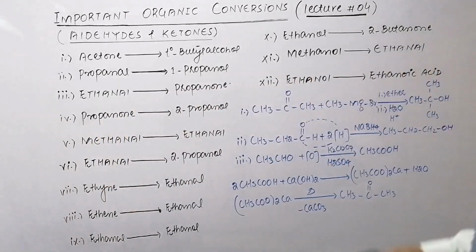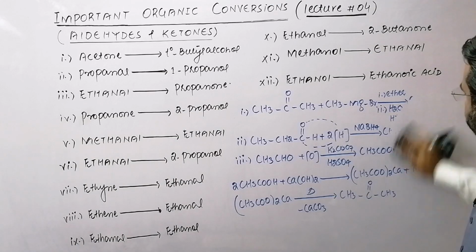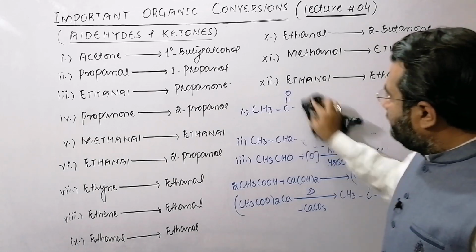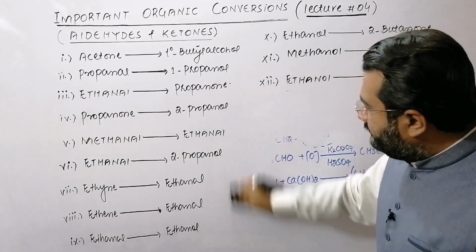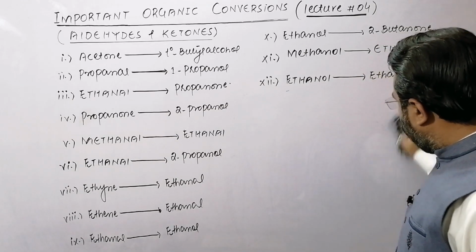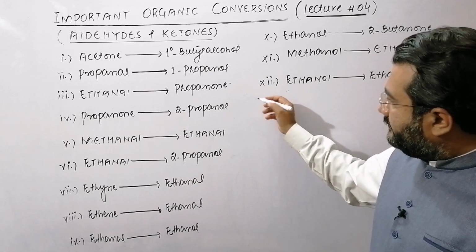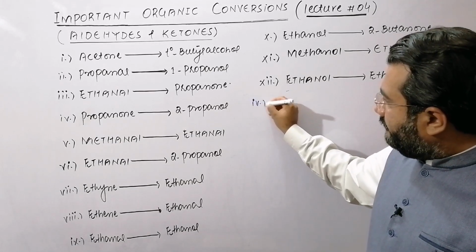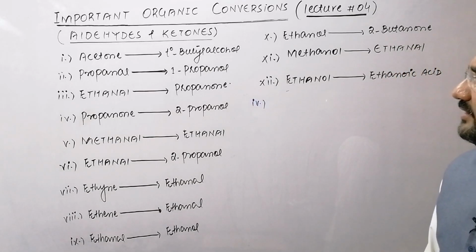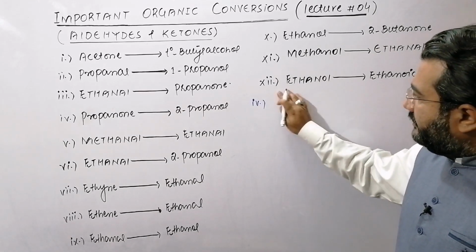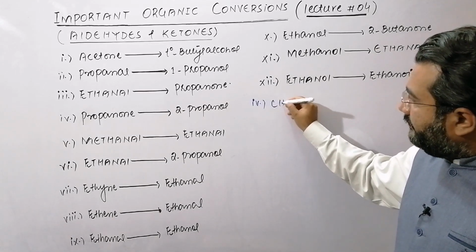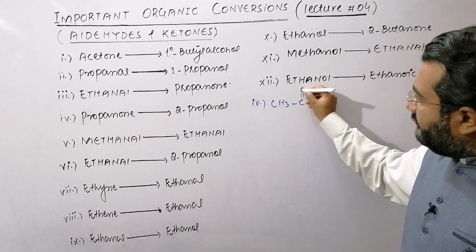Now let us move towards conversion number 4. Conversion number 4 is how can you convert propanone to 2-propanol. That is very simple. Propanone is actually the IUPAC name of acetone.